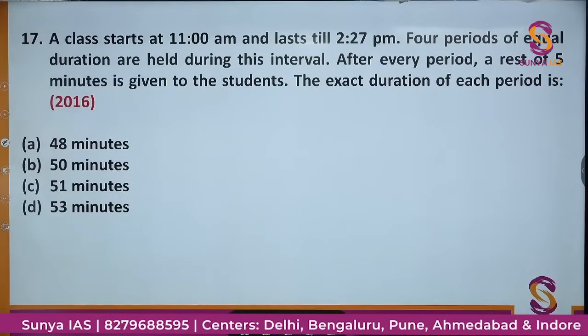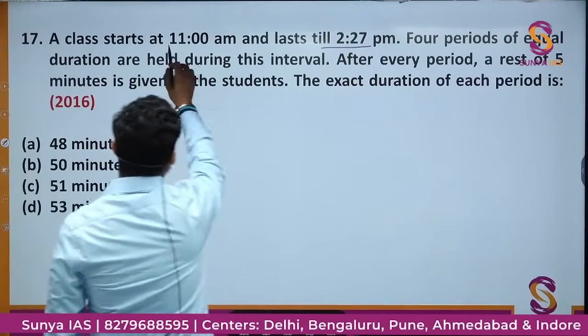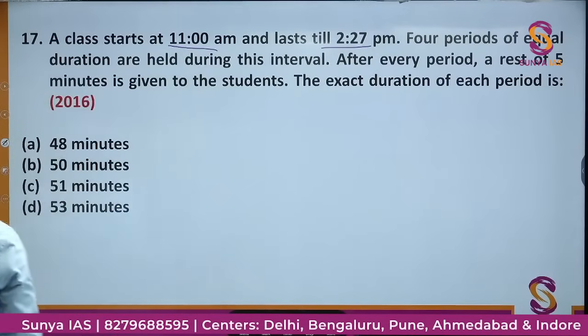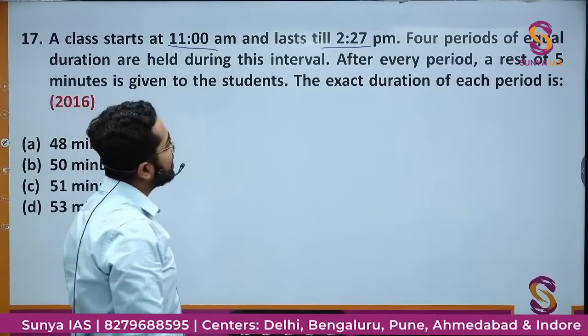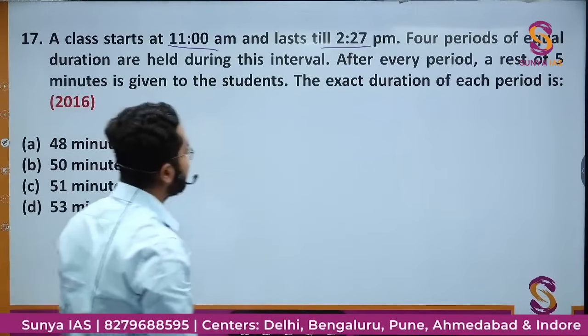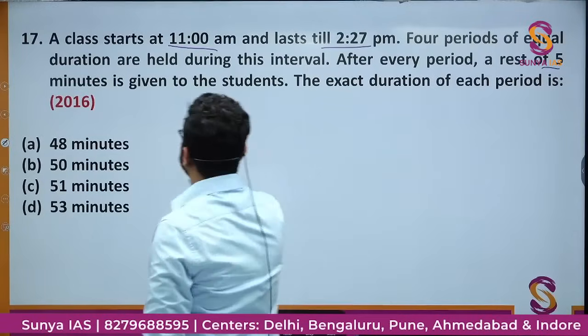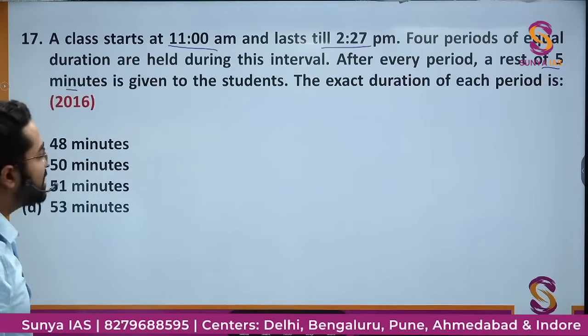A class starts at 11 a.m. and lasts till 2:27 p.m. 4 periods of equal duration are held during this interval. After every period a rest of 5 minutes is given to the student. Then the exact duration of each period is?